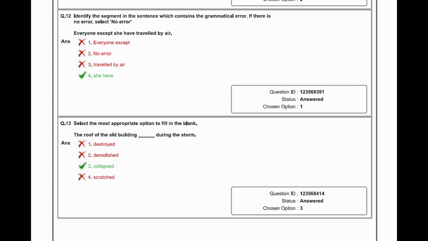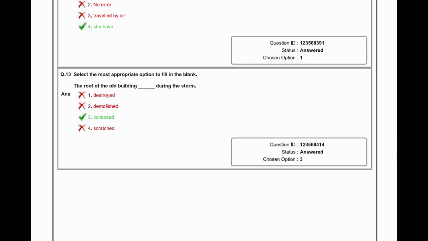Everyone except she have traveled by air. Everyone except she had travel. So had will be there. So option fourth is the incorrect one. So move to the 13th question.